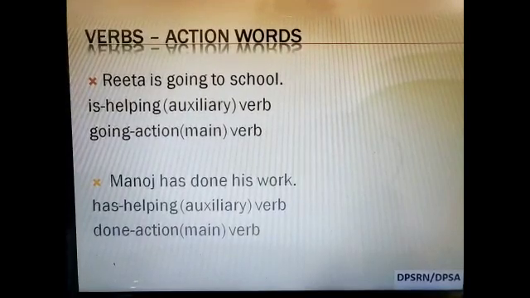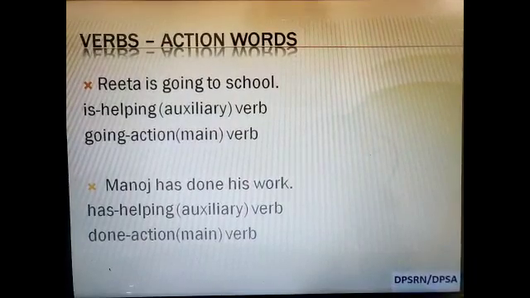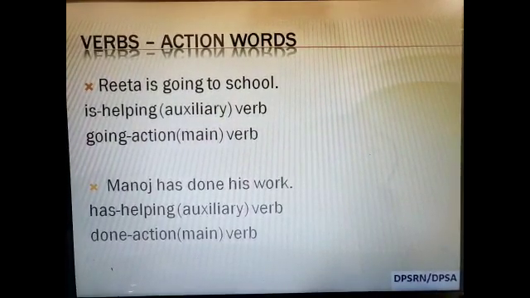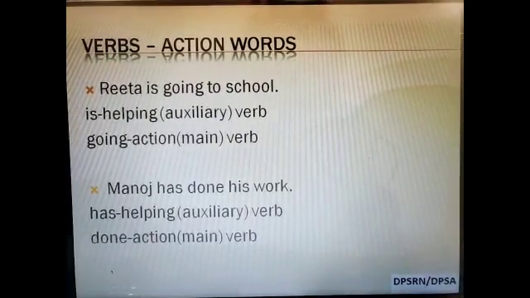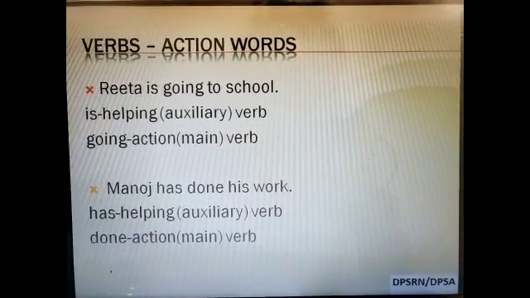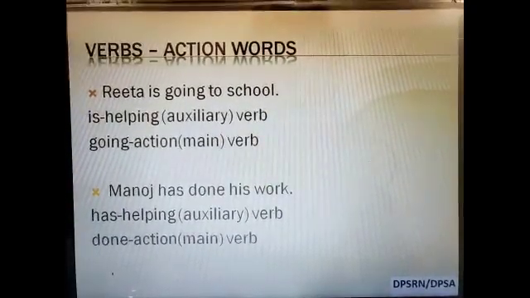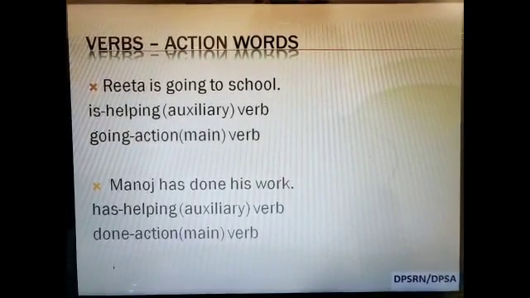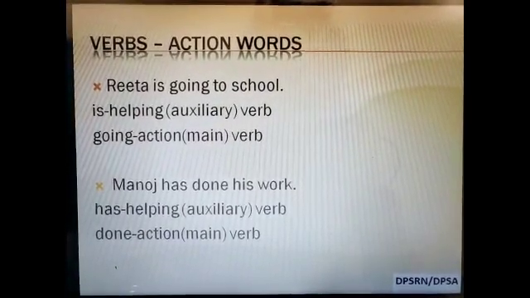Rita is going to school. We can spot two verbs here: is and going. Is is a helping verb because it needs another verb to support it. Rita is to school will not make sense. Going is an action verb because it denotes that some action is taking place. Manoj has done his work. Has is a helping or auxiliary verb and done is the action or main verb.